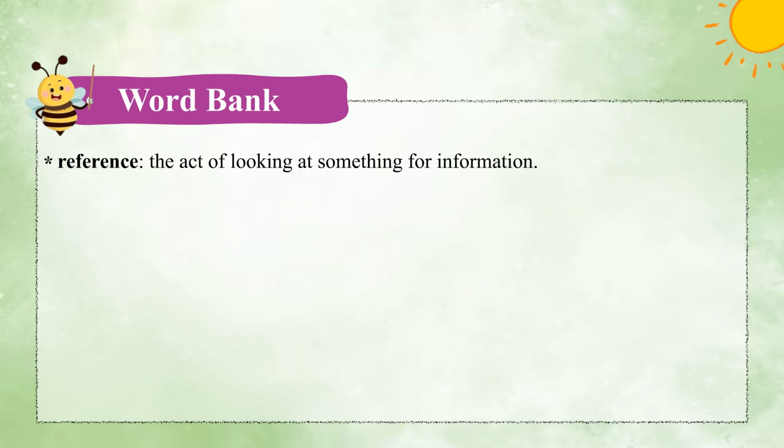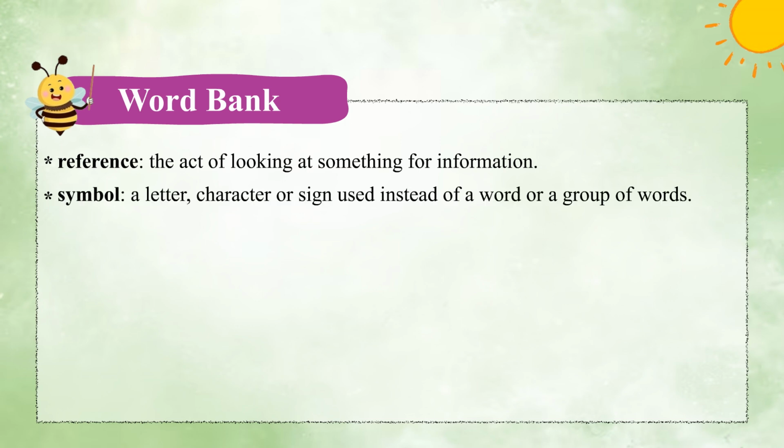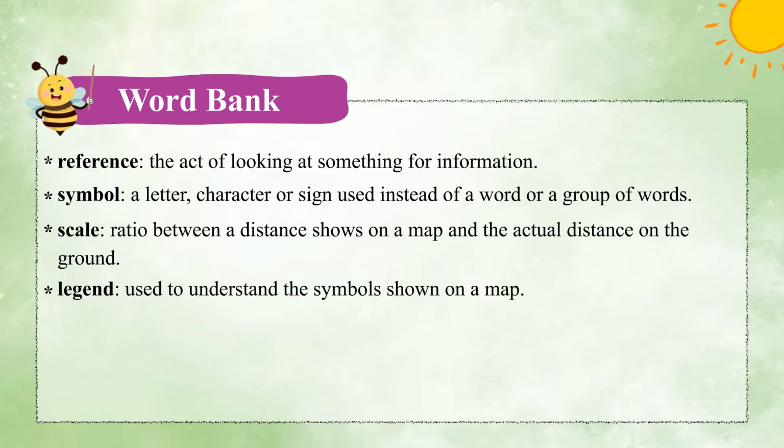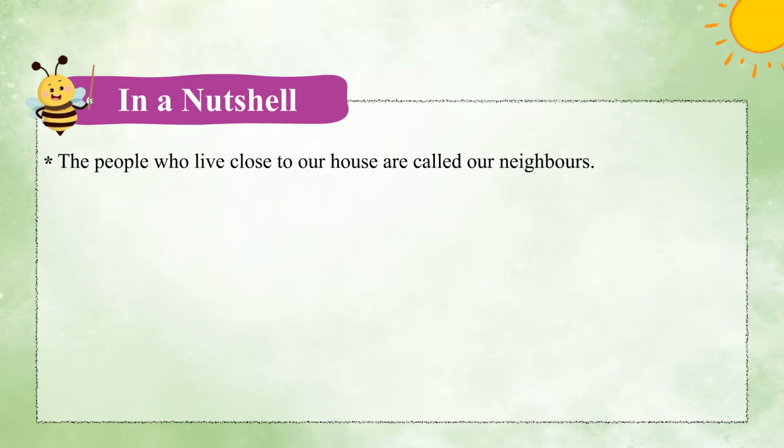Word bank. Reference: the act of looking at something for information. Symbol: a letter, character or sign used instead of a word or a group of words. Scale: ratio between a distance shown on a map and the actual distance on the ground. Legend: used to understand the symbols shown on a map. Cardinal: of prime importance. In a nutshell, the people who live close to our house are called our neighbors.